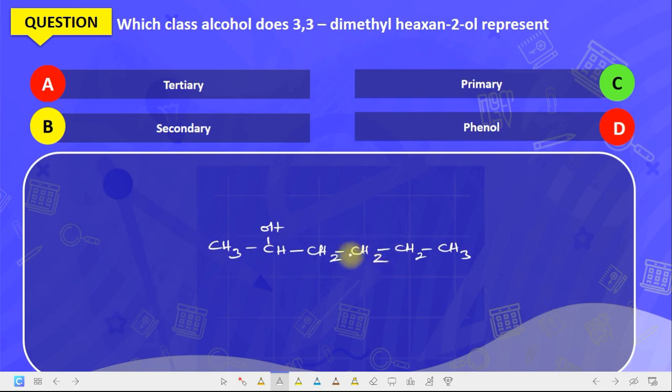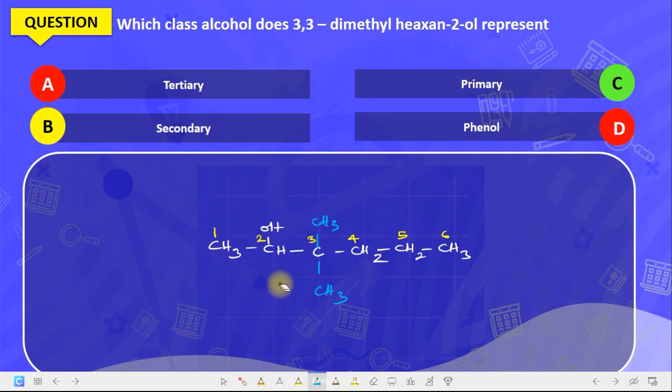This is hexane 2-ol. Our numbering, of course, started from this direction. This is 1, here is 2, here is 3, here is 4, here is 5, and here is 6. Now, when we say 3 3, it means that at carbon number 3 there are substituents, so we have to remove this hydrogen from here and put the substituent there. So you have something like this: C, one substituent upward. If I use this to represent the substituent, so we have CH3 here and another CH3. So this is the structure of 3,3-dimethylhexane-2-ol.